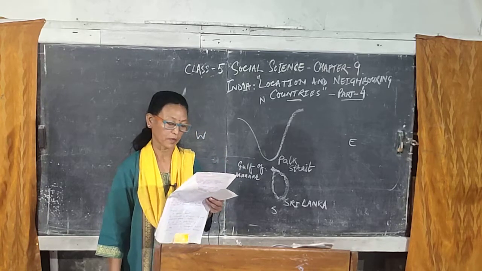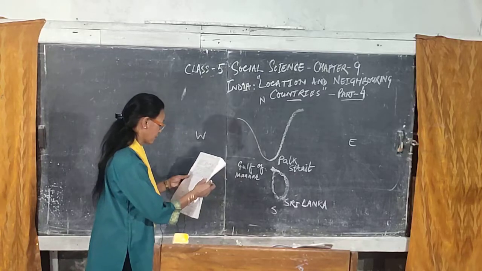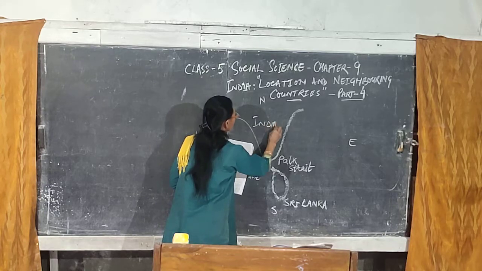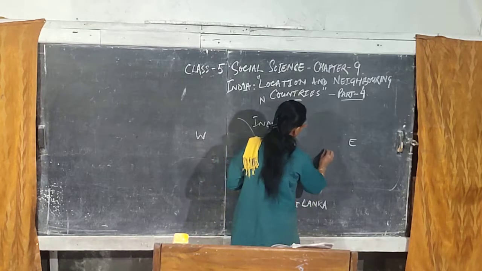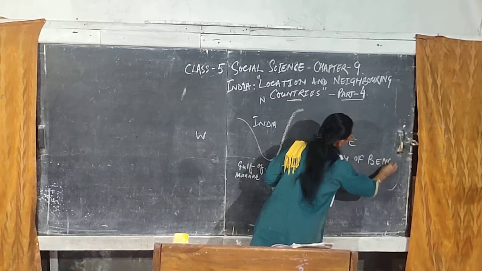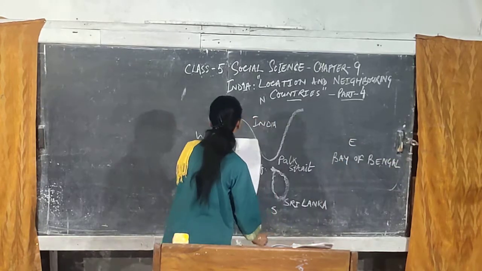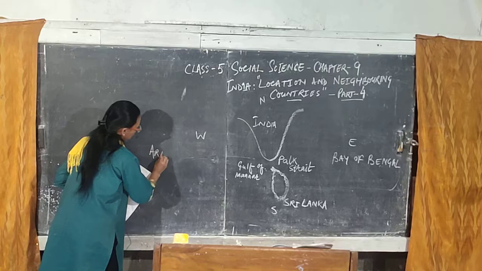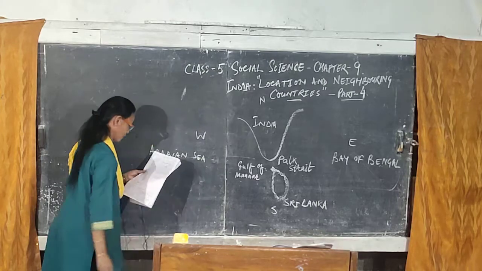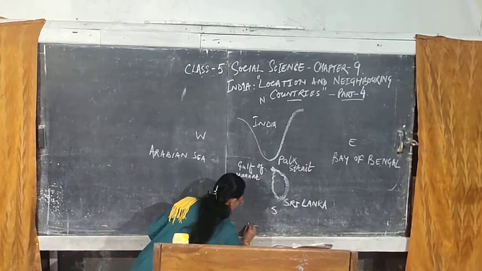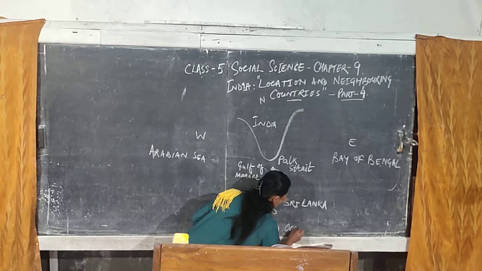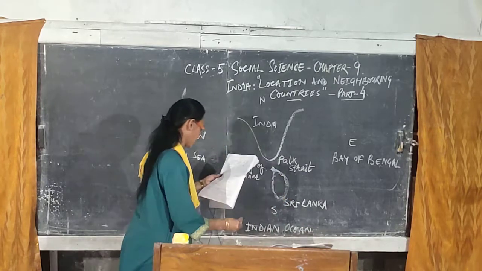So, you can see Maldives out here. This is India. And here it is the Bay of Bengal. Right, and on this side it is the Arabian Sea. And in the bottom part it has the Indian Ocean. Is that clear?